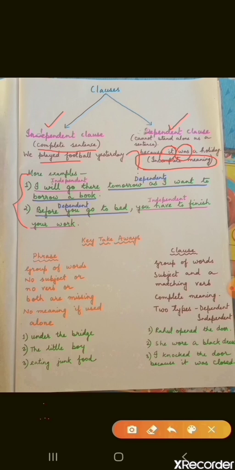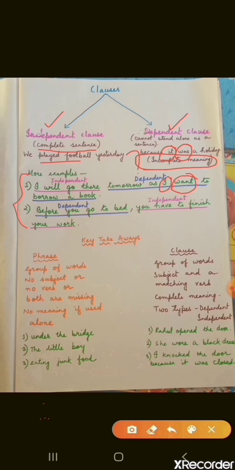But if you read tomorrow as I want to borrow a book, here subject is present, I, verb is also present, want, still you don't get the complete meaning, means it's a dependent clause. And the first part, I will go there, gives you complete meaning, so it's an independent clause.